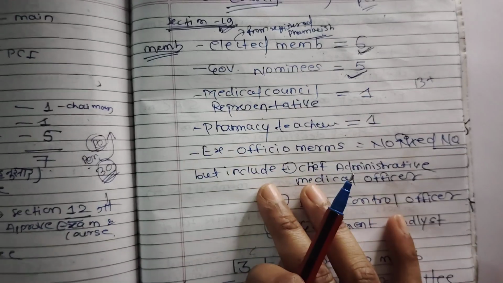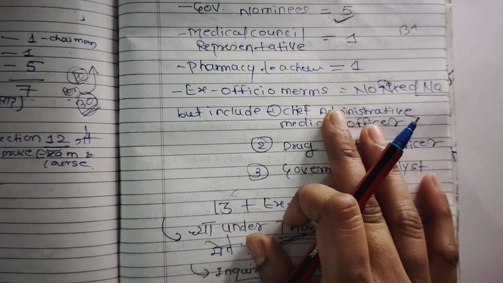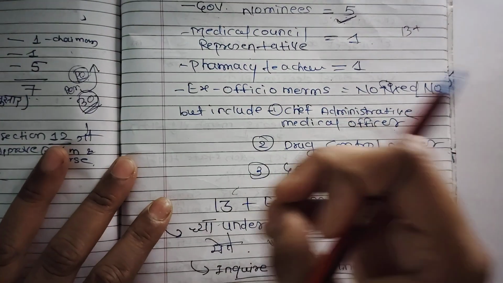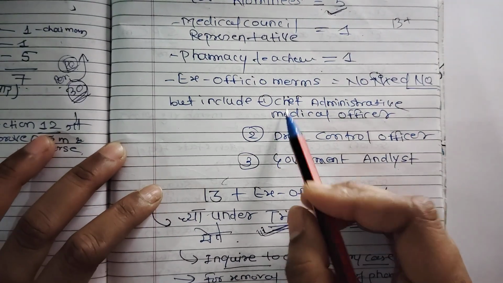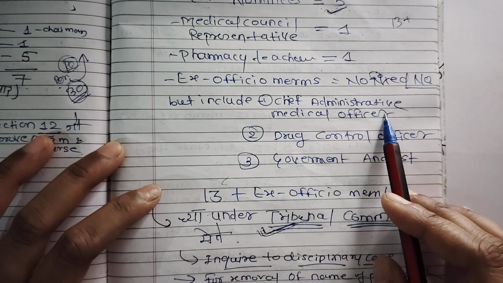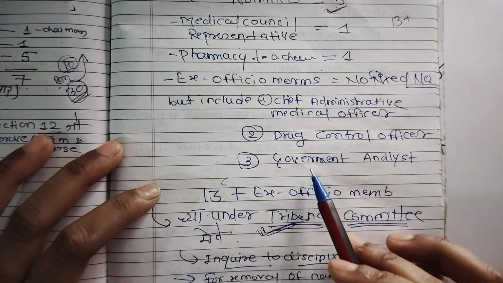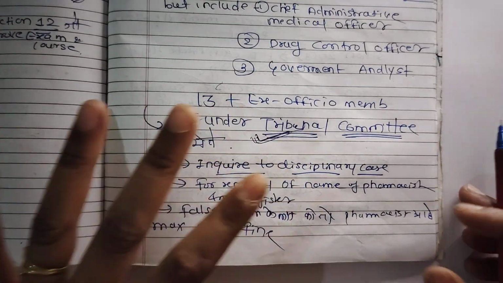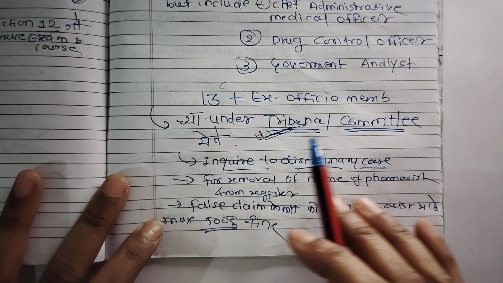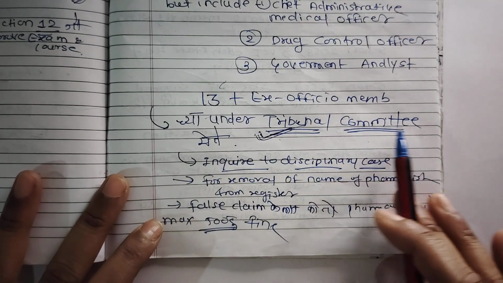After that, the ex officio members: there is no fixed number of ex officio members, but they should include the chief administrative medical officer, drug control officer and government analyst. There is one more body, one more committee which comes under the State Pharmacy Council, that is the tribunal committee.